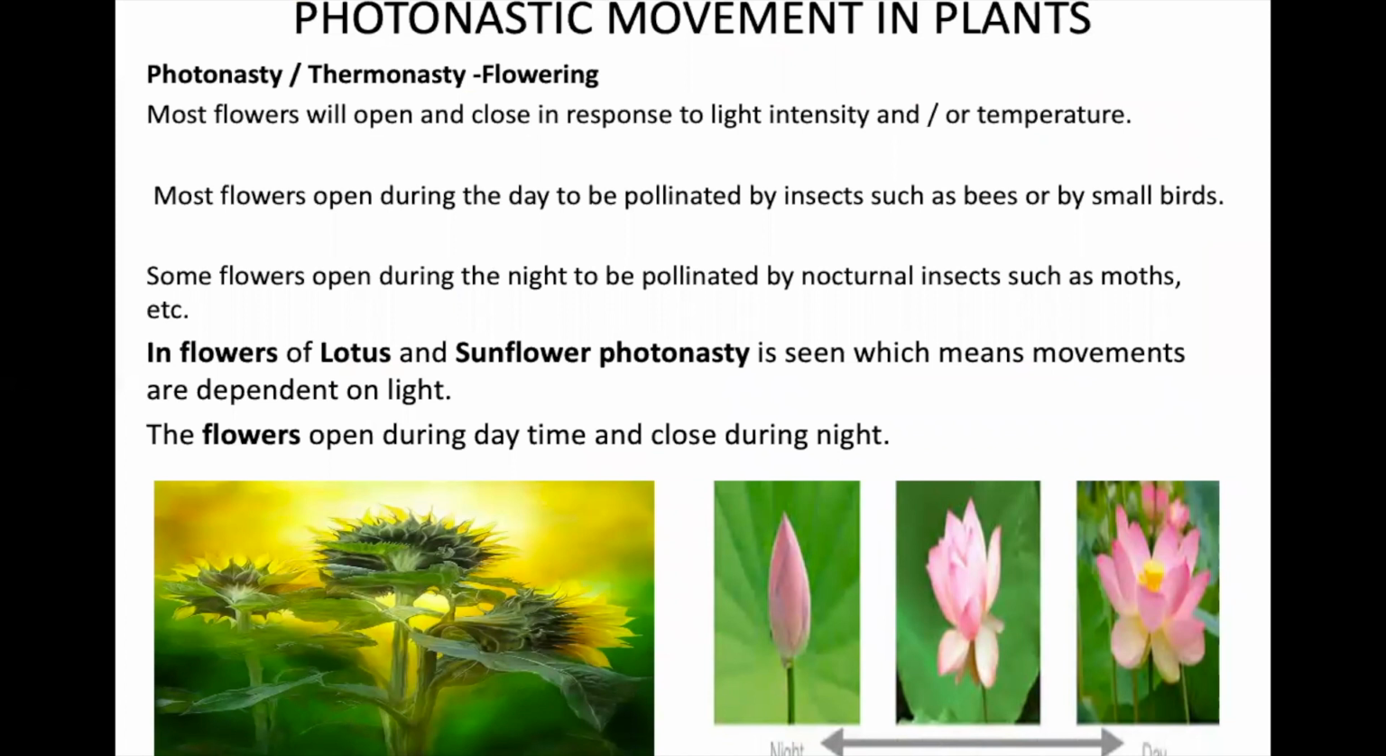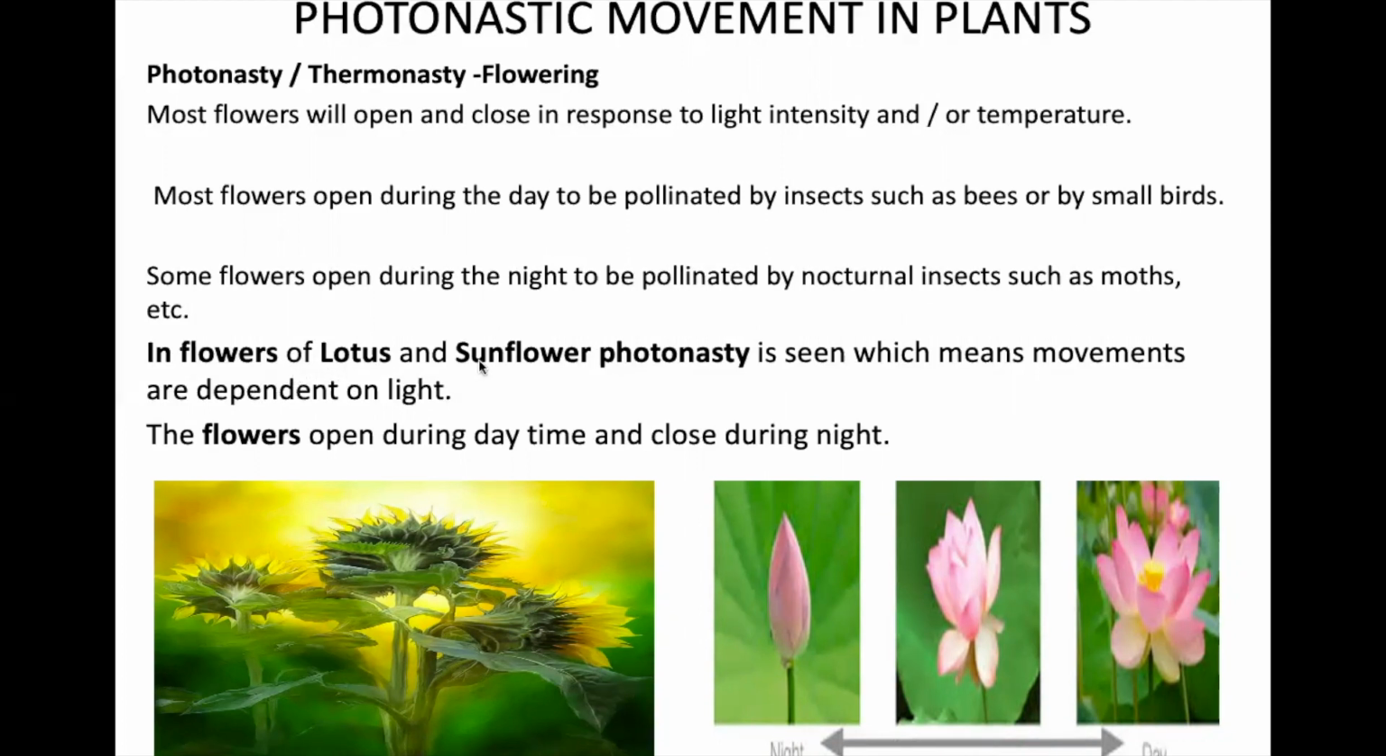Now, there are photonastic movements in the plant. Photonastic means sunlight, and the direction is not fixed. So most flowers open and close in response to light. Most flowers open during the day, so that pollination can take place by bees or by small insects. Some plants open during the night to be pollinated by the nocturnal insects. Nocturnal insects means those who are active during the night time.